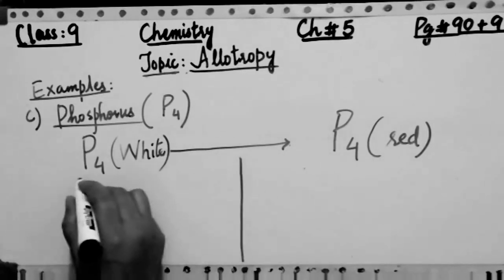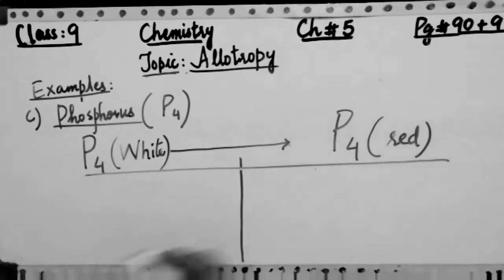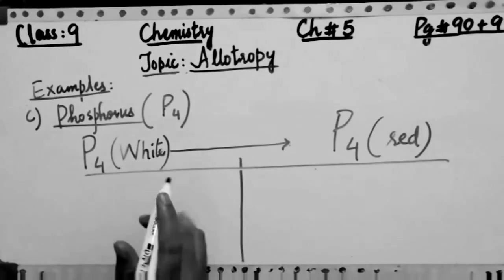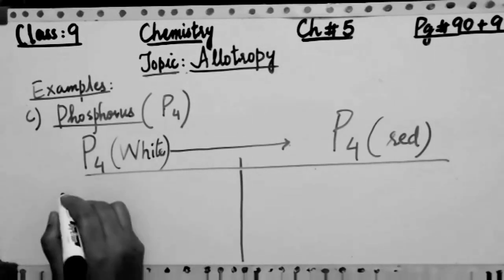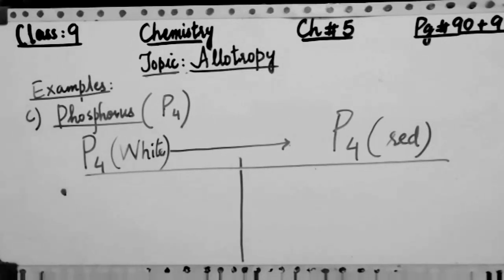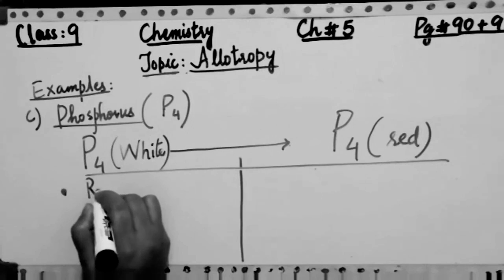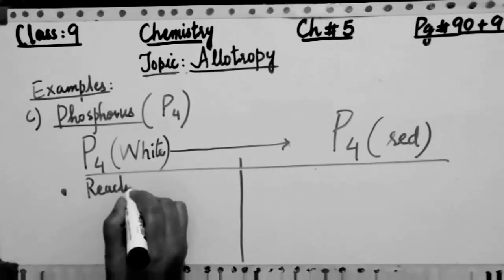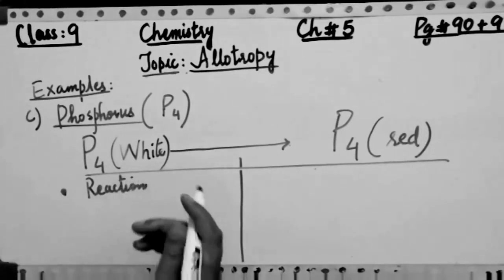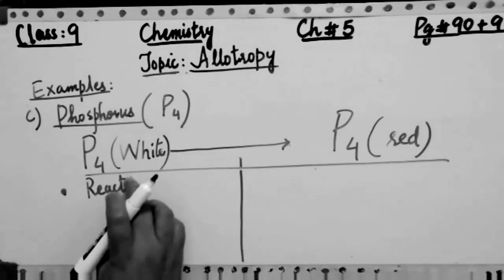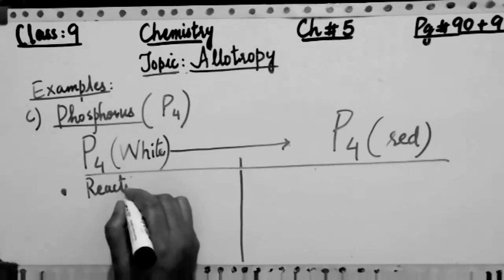Now you have to memorize and also write down some of the differences between the red and white phosphorus. So I'm going to write first the first difference. White phosphorus normally is very reactive in nature.